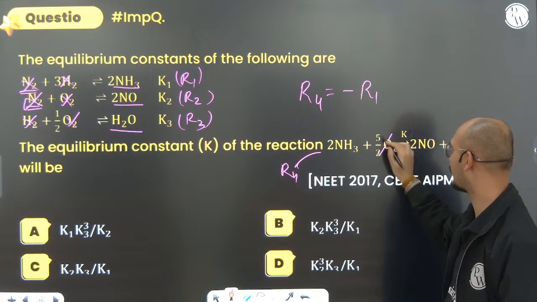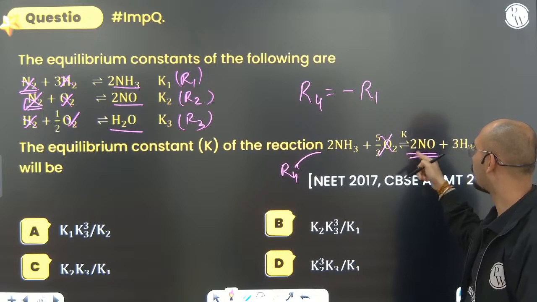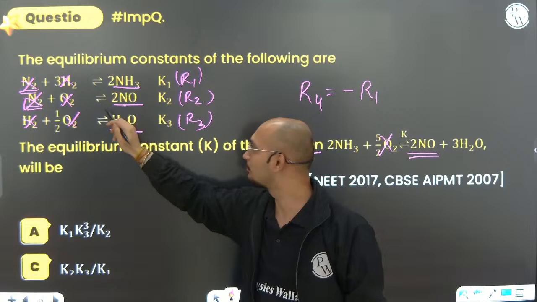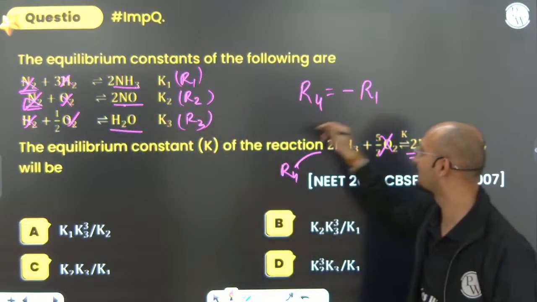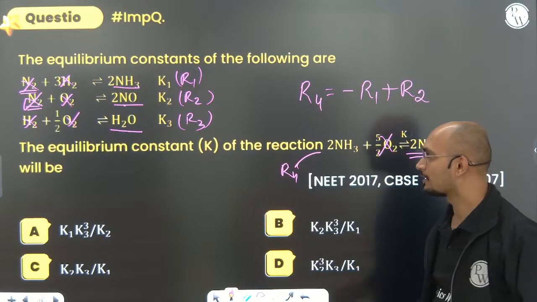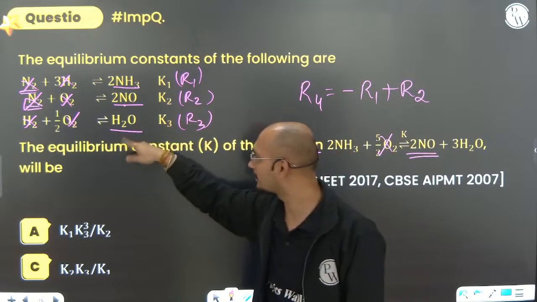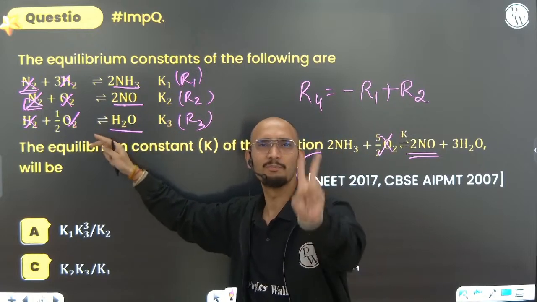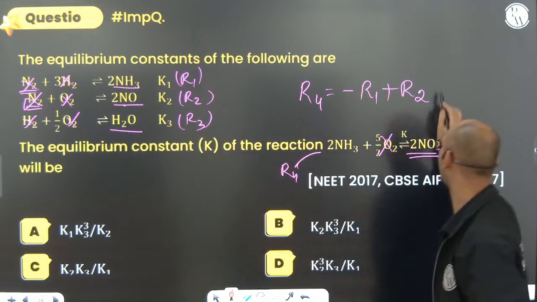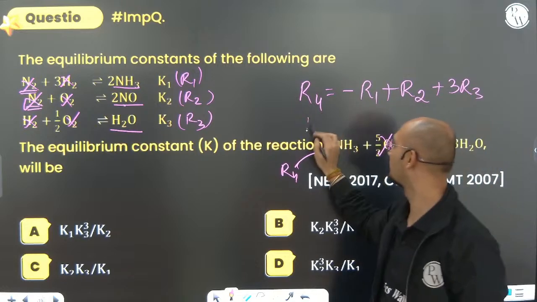Now, oxygen, do you have to see? No, do not see it at all. NO, how many moles do you want? 2 moles. And where? In the product side. Where is NO? Product side. How many moles are there? 2. So there is no change in the second reaction, so plus R2. Where is the water? Water is there in the product side. How many moles do you want? 3. How many moles is there? 1. So you want it 3 times more because the side is not changing. So plus 3 R3.